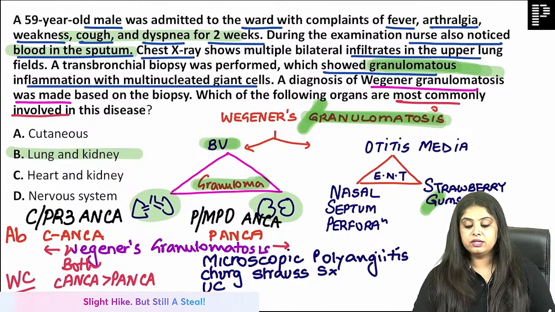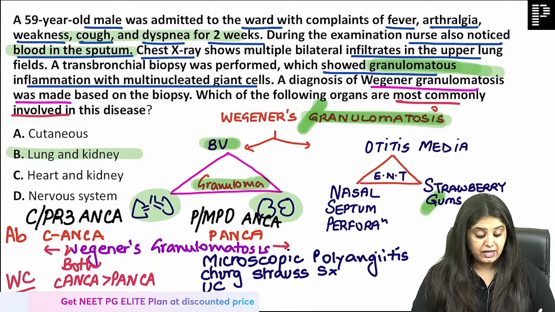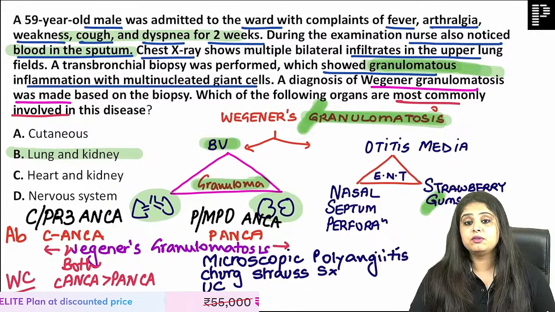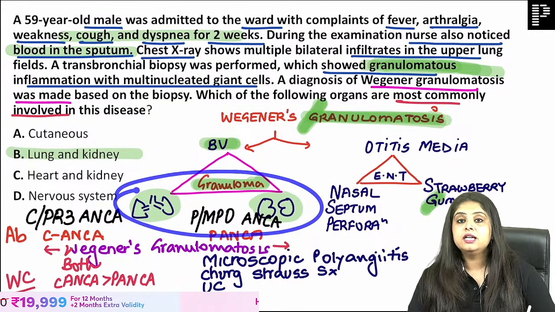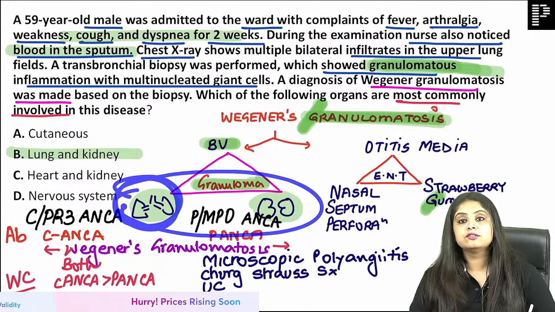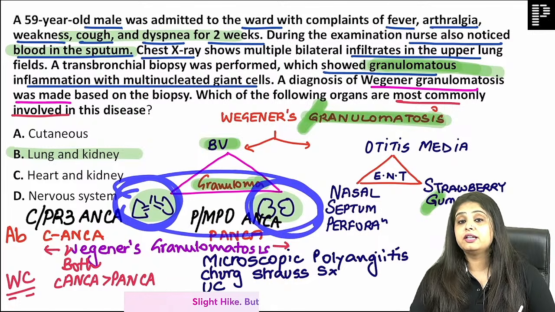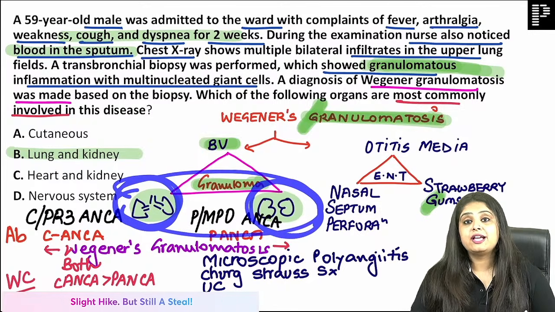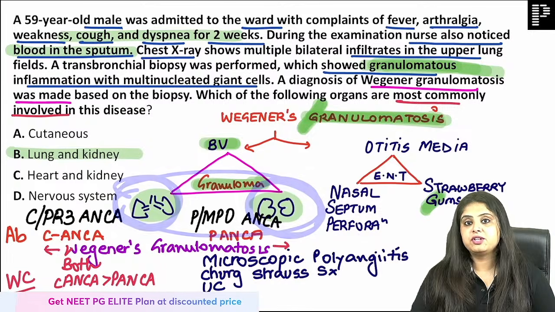Yes, all good. Now someone asked me how to differentiate Wegener's and Goodpasture. Antibodies are so important. That is exactly what we are discussing. See, you are right that Goodpasture will also involve lung and kidney. In Goodpasture, there is bleeding from the lungs, so hemoptysis, and bleeding from the kidney, hematuria. But in Goodpasture, there are antibodies against collagen type 4. Right, and that is a kind of RPGN type 1, which I will teach you in a while.